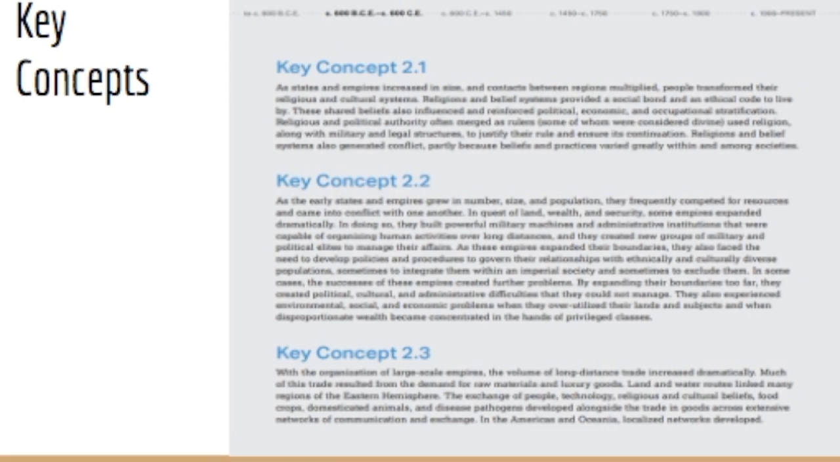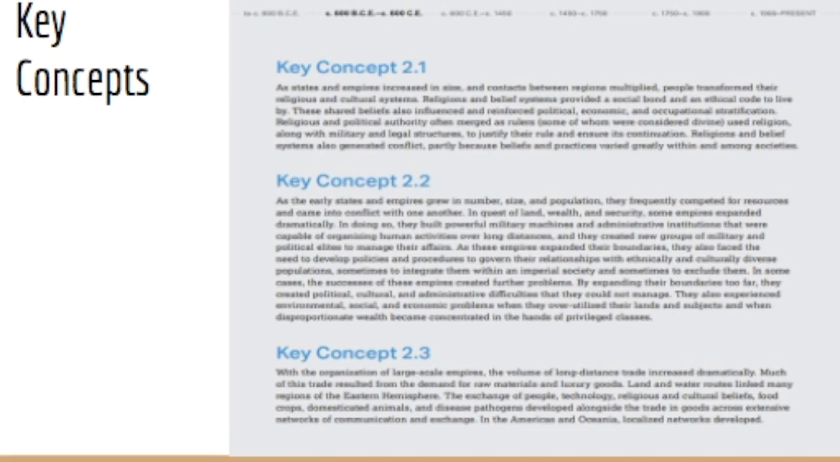For concept 2, as the early states and empires grew in number, size, and population, they frequently competed for resources and came into conflict with one another. In quest of land, wealth, and security, some empires expanded dramatically. In doing so, they built powerful military machines and administrative institutions that were capable of organizing human activities over long distances, and they created new groups of military and political elites to manage their affairs.